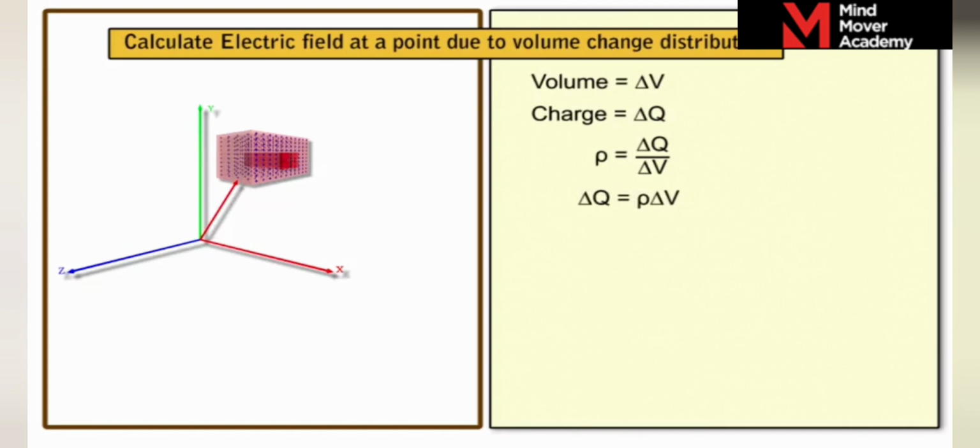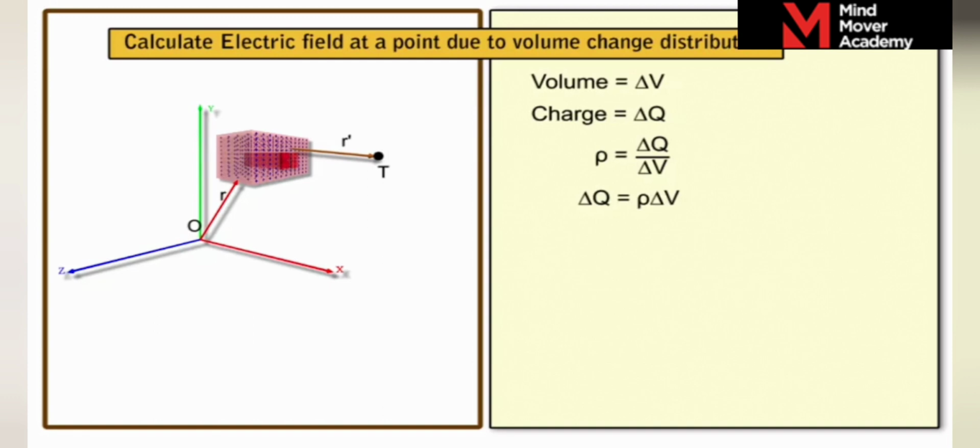The position vector of the volume element ΔV with respect to the origin O is R. Consider a point T in the electric field of the volume charge distribution, which is at a distance of R' from the volume element ΔV.